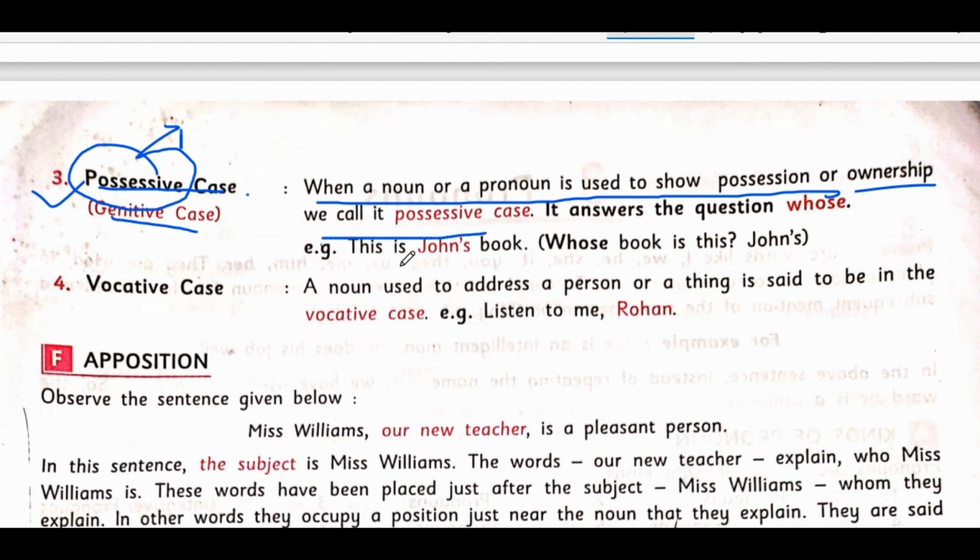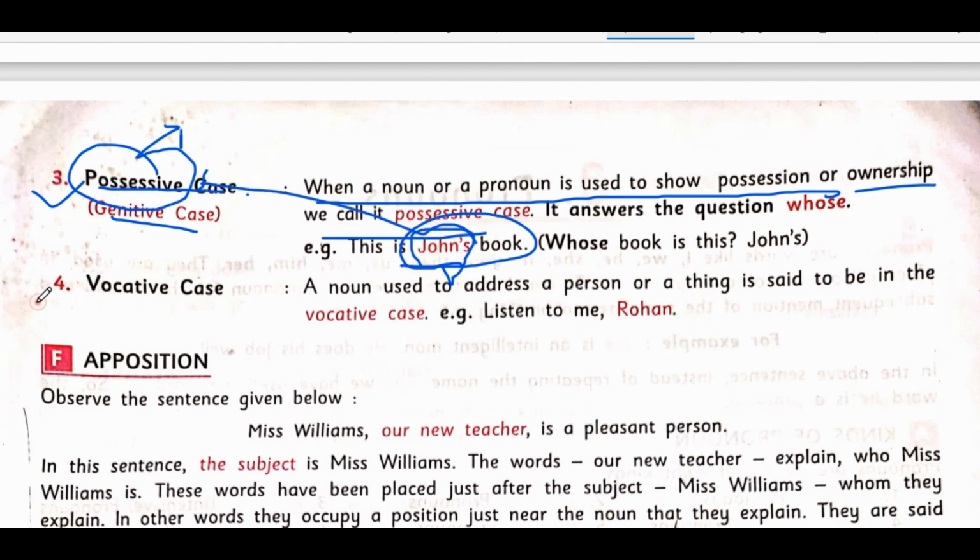For example, this is John's book. Whose book is it? John's. John is a possessive case in this case. This is Arjun's ball. So whose ball is it? Arjun's ball. It is Nirmala's mobile. So whose mobile is it? Nirmala's mobile. Okay. So Nirmala, John, wherever we use apostrophes, such words are considered as a possessive case.